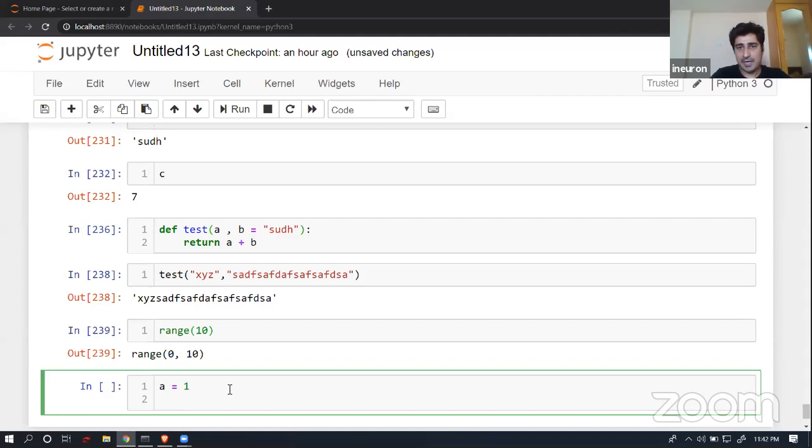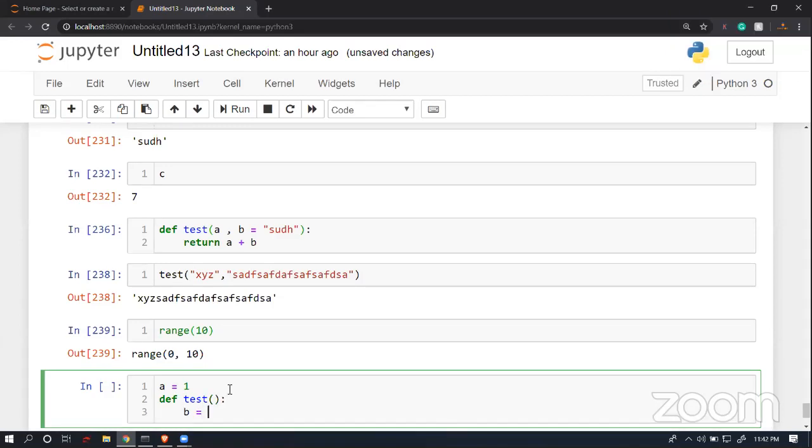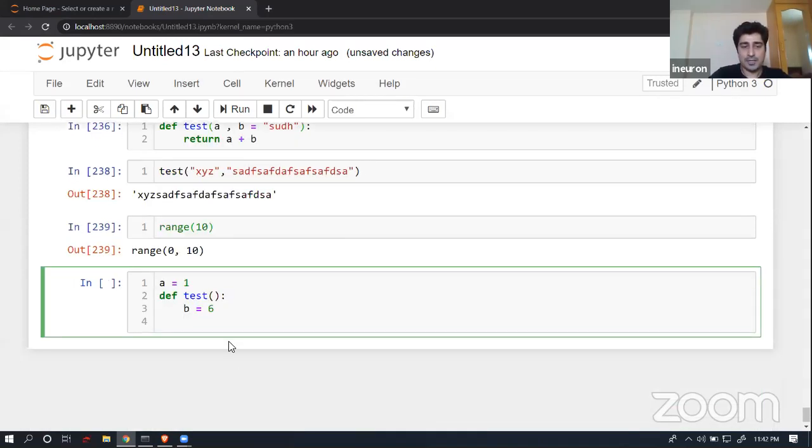So a is equal to 1. Suppose I'm trying to create a function called def test. Inside this test, I've created a variable b, and b is equal to 6. And then I'm trying to return a plus b.